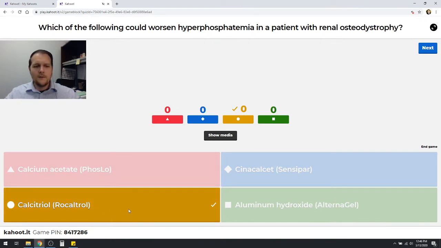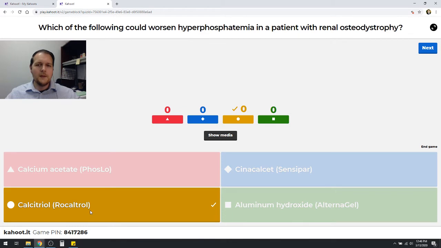So if you recall, calcitriol is the activated form of vitamin D, right? Because we know that patients with chronic kidney disease typically have a harder time activating it, if they can even activate it at all. And so what you're going to find is that it will cause the patient to absorb more calcium and phosphate from the GI tract. That's one of the natural actions of activated vitamin D. It'll also stimulate the kidneys to try to hold on to more calcium and phosphate. So if the patient's already having hyperphosphatemia, this can actually make it worse.